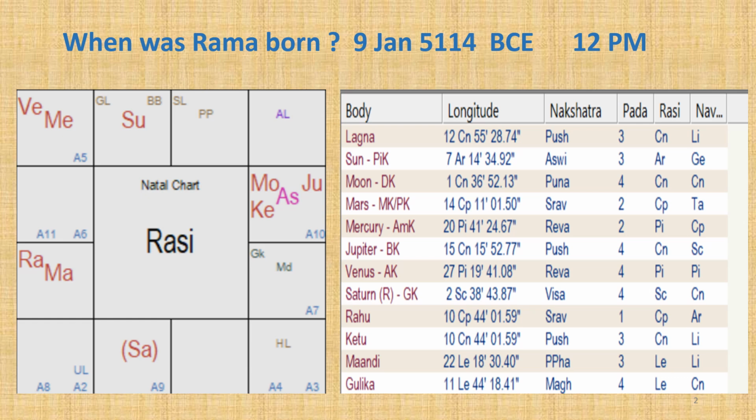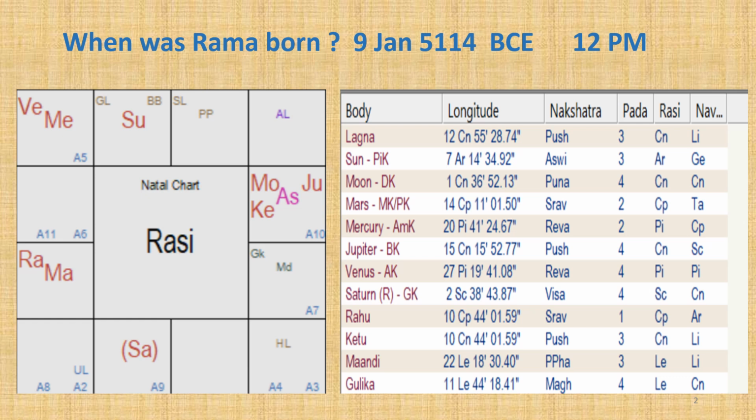Here in this chart for 9th January 5114 BCE, we see that it is Chaitra, Jupiter and Moon in Karkataka Lagna, and 4 planets, Sun, Venus, Mars and Jupiter are in exaltation. And the 5th planet Moon is in its own house Karkataka. So it matches the description of Valmiki.